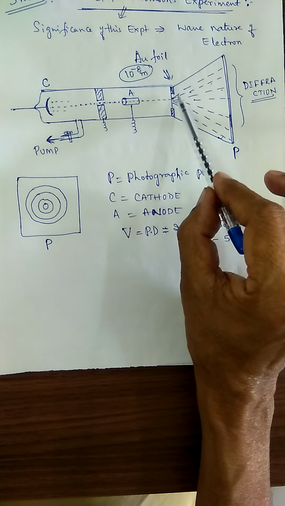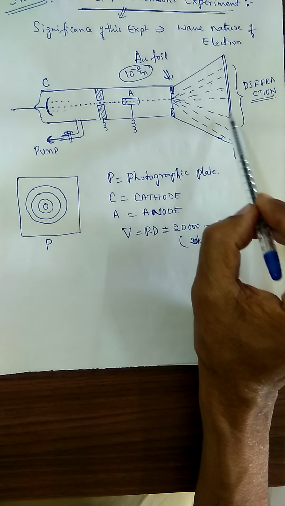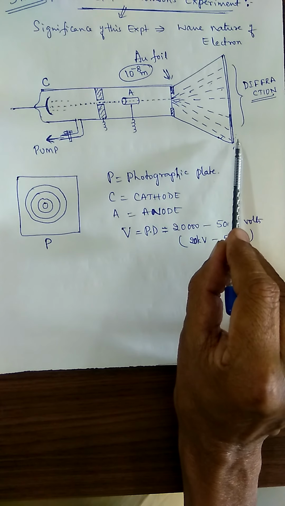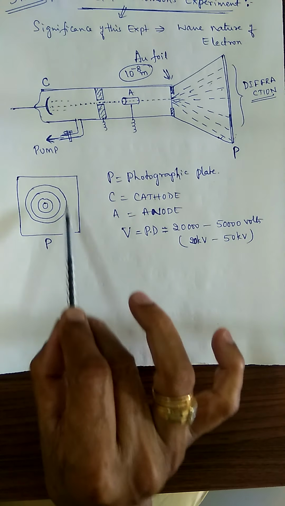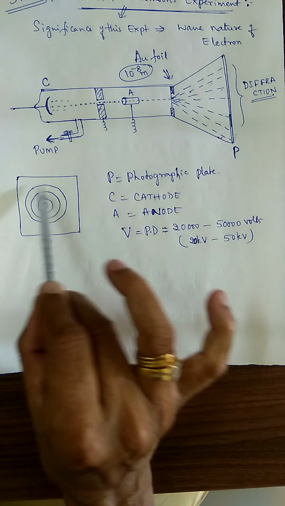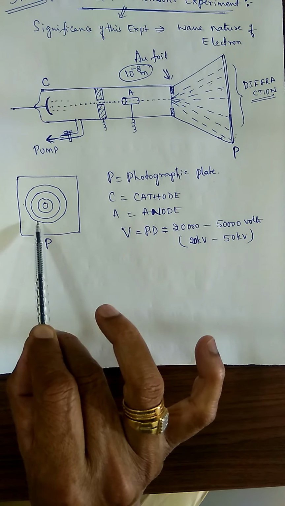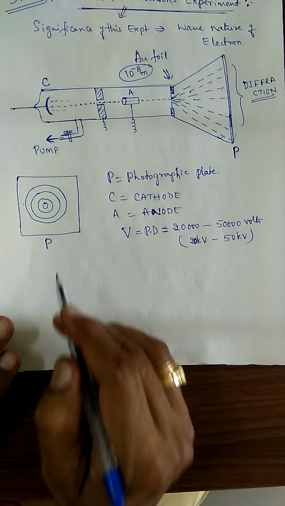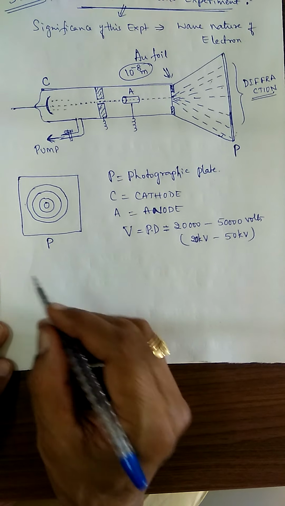The diffraction pattern is observed on the photographic plate. On developing the photographic plate, a series of concentric circles were found, just similar to X-ray diffraction in powder method.